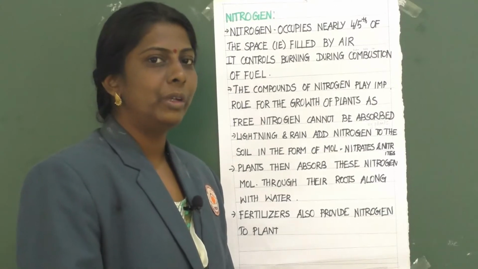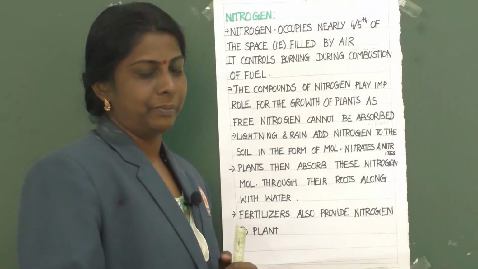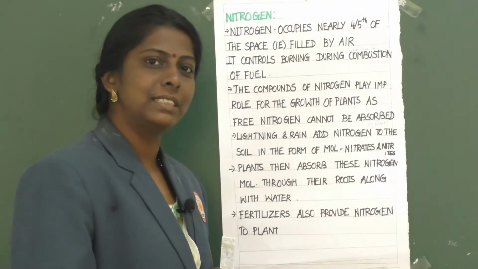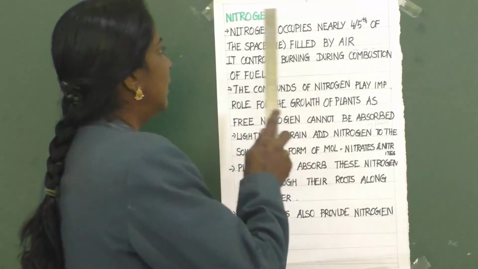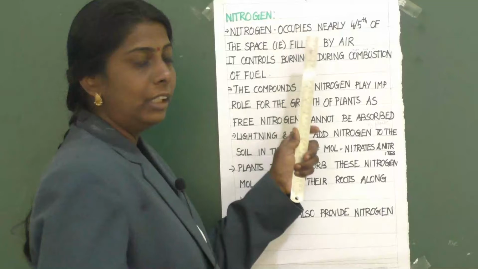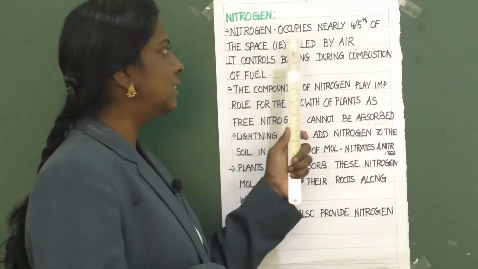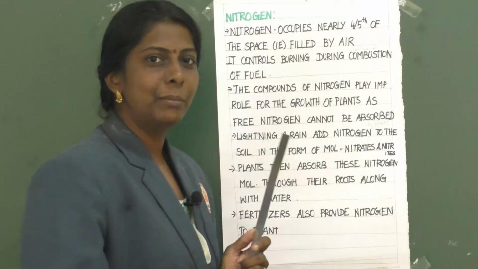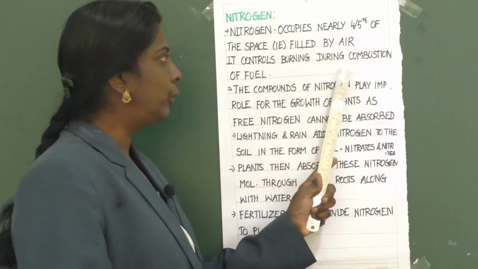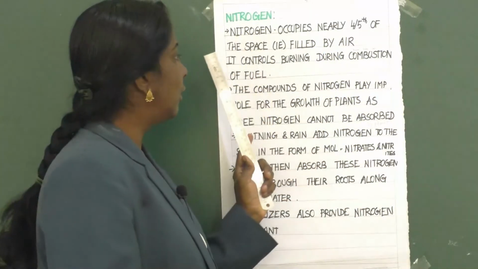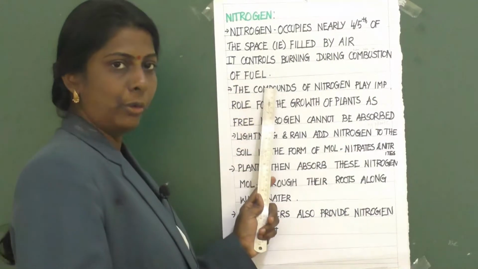Children, now we are going to learn about the first part of the air, that is nitrogen. Nitrogen occupies 78% of the air. It occupies nearly 4/5 of the space that is filled by air. Okay. Then it controls burning during combustion of fuel.